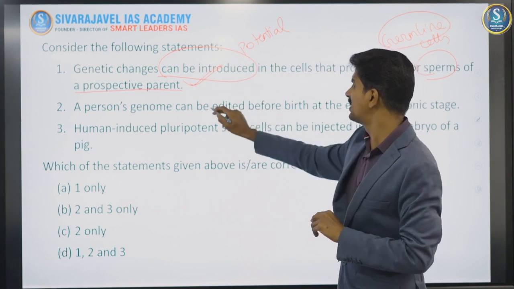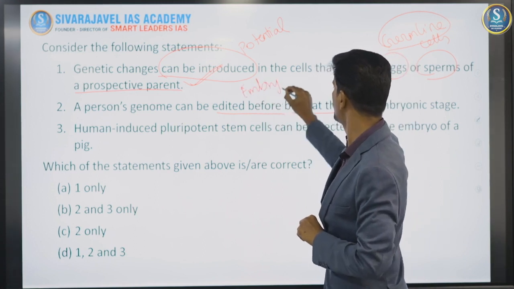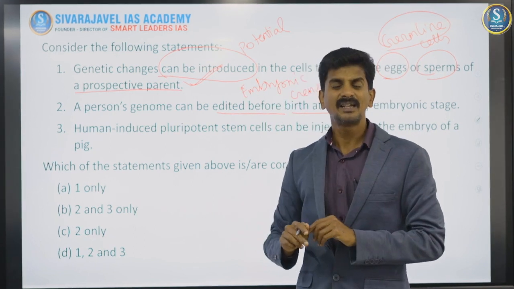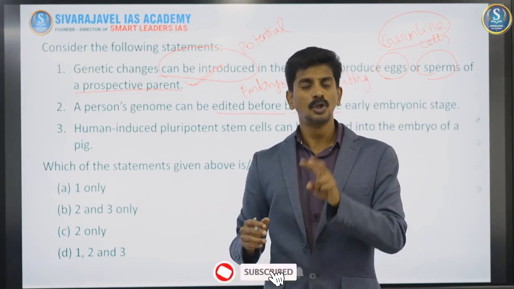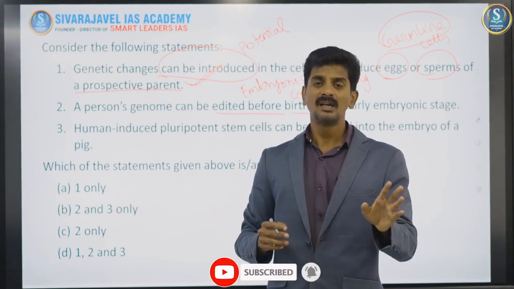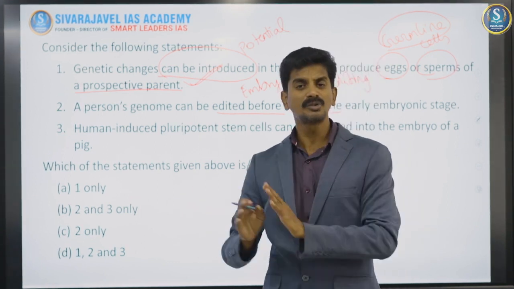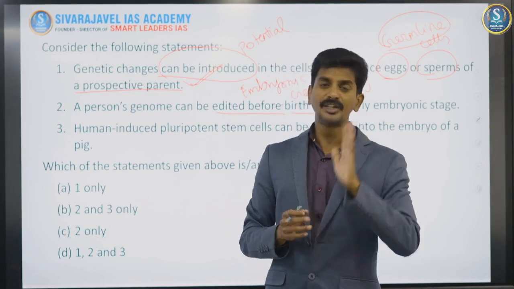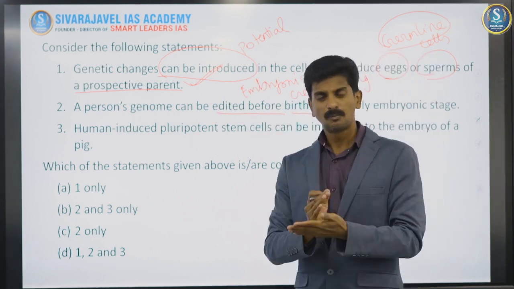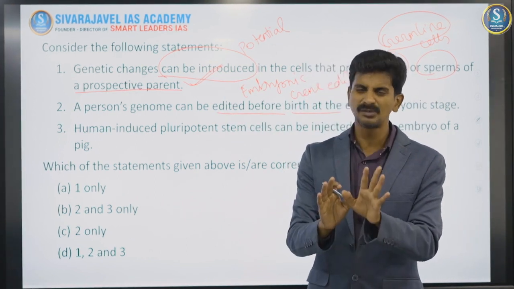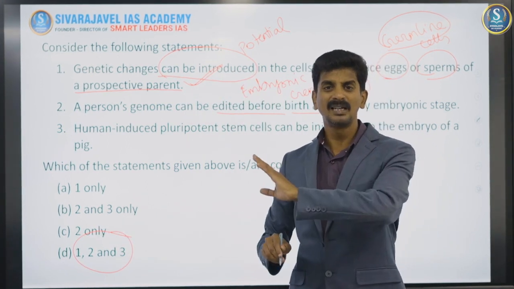And the second statement: a person's genome can be edited before birth. So they are talking about embryonic gene editing. You might have known about the controversy in China where a researcher, He Jiankui, successfully edited embryos and gave birth to two children who were free from HIV, because their father was HIV infected. He did the embryo editing and the two embryos were free of HIV. It caused huge ethical concerns in 2019. So it can be done. I already told you, when the potential use of an application comes up, most often it will be all. But when it comes to whether it was actually implemented, be careful in reading all the options.